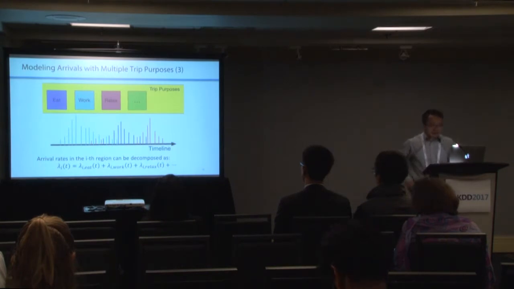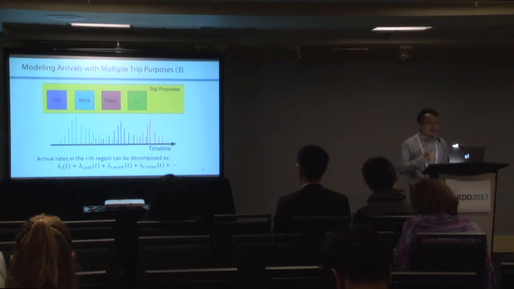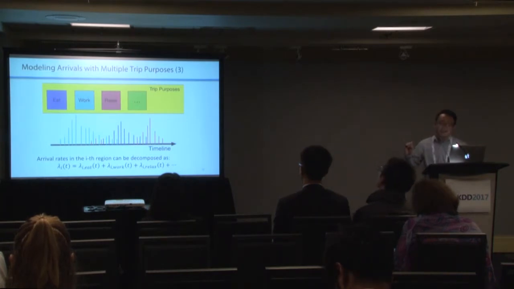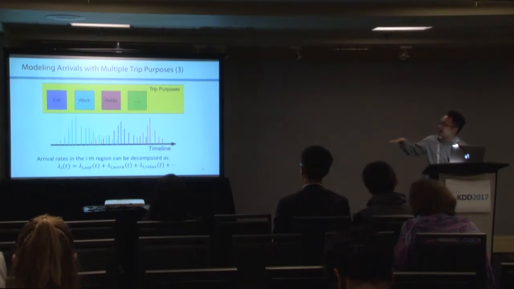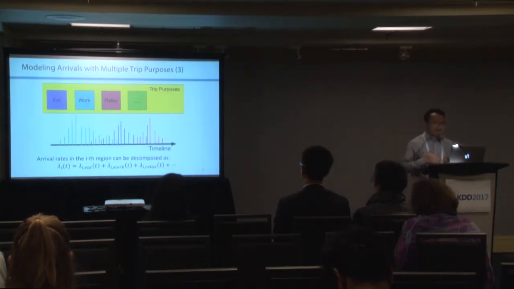With these trip purposes, the arrival rate for a particular region i can be viewed as a summation of different trip purposes. For example, lambda_i(t) can be a summation of lambda_i for eating purposes, and lambda_i with working purposes, and also with different purposes. The arrival patterns can be viewed as a mixture of these purposes. So with the mixture of Hawkes process, we have modeled the arrival sequences.